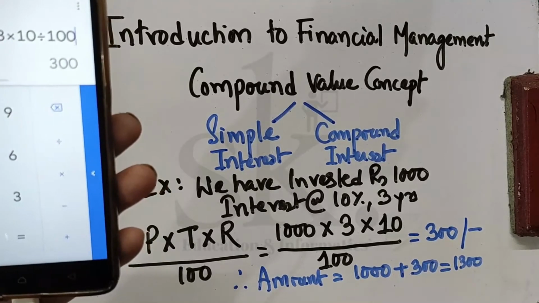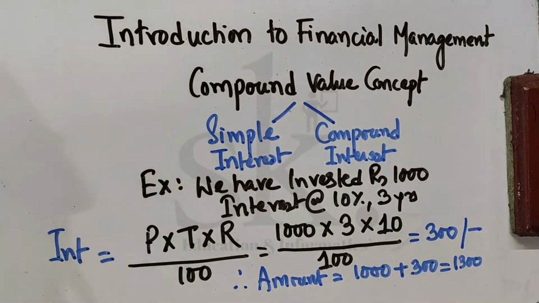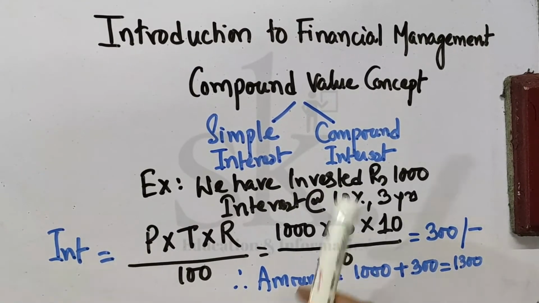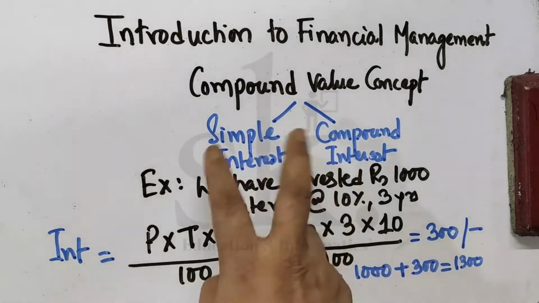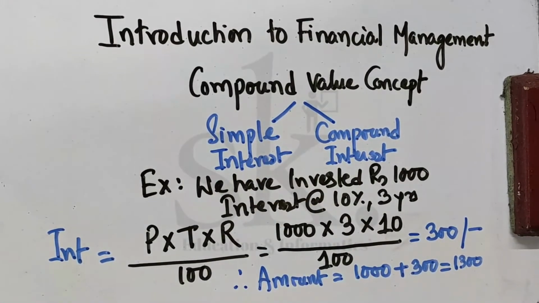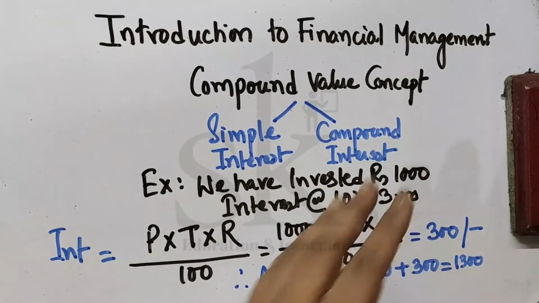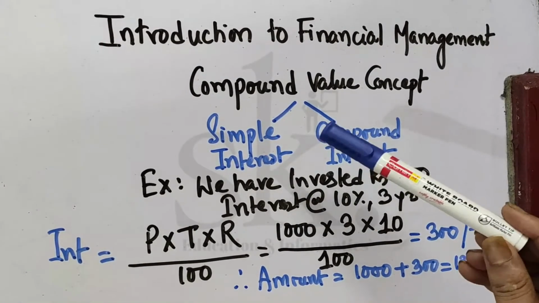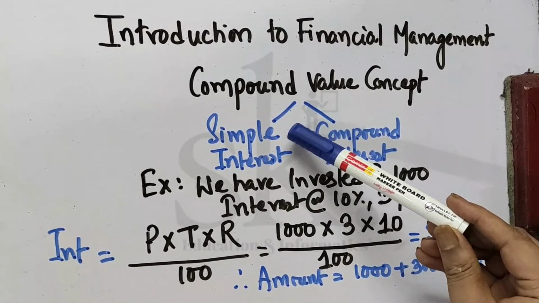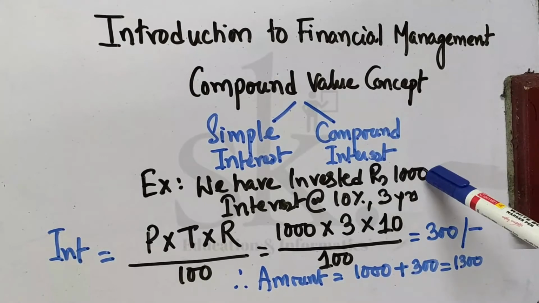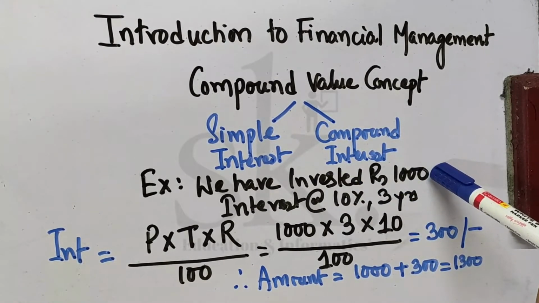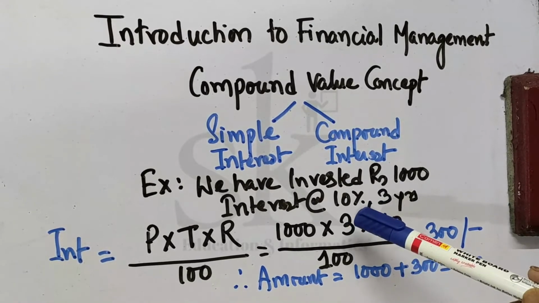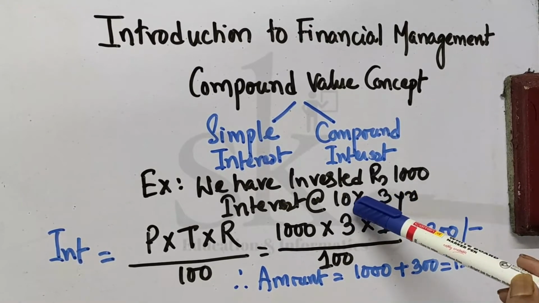This is the concept of simple interest. We are basically discussing the compound value concept, but before that, we wanted to discuss the simple interest concept, and then we will discuss the compound value concept. Now what is simple interest? Simple interest is an interest which is normally given straightaway on the principal. So we had an investment of rupees 1,000 for a time span of 3 years at 10% interest.